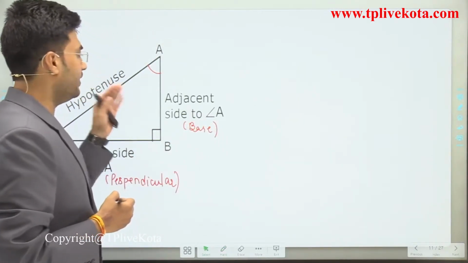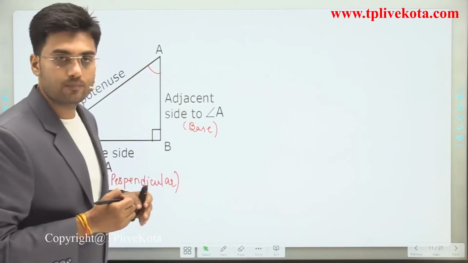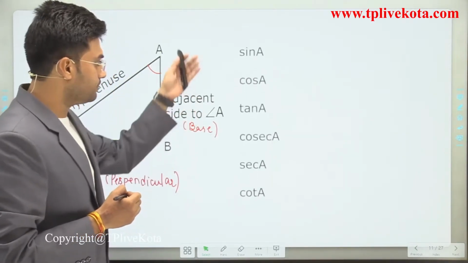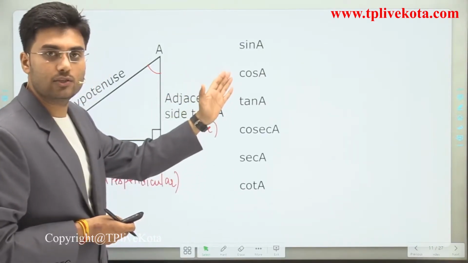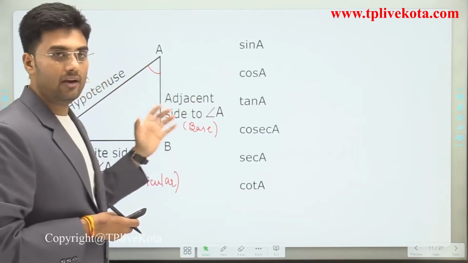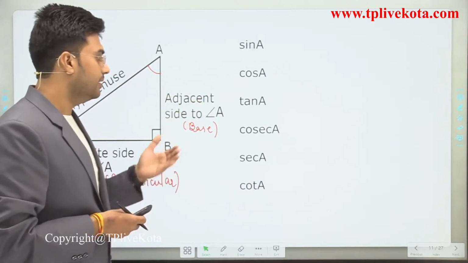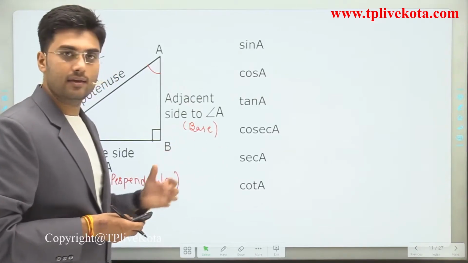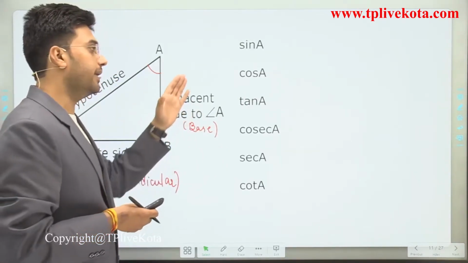Now we can define all six trigonometric ratios for angle A, and we call them sin A, cos A, tan A, cosec A, sec A, cot A. So these are the trigonometric ratios for angle A.